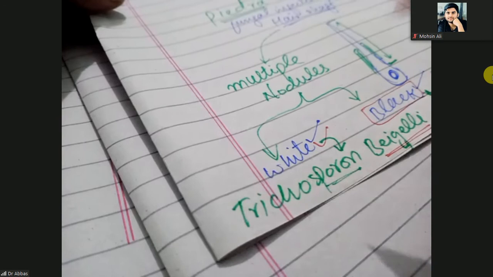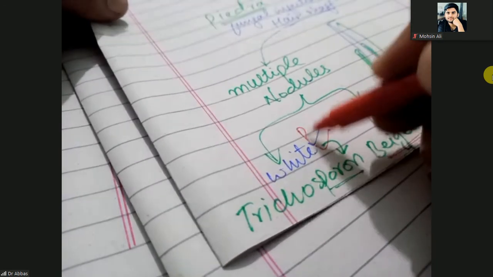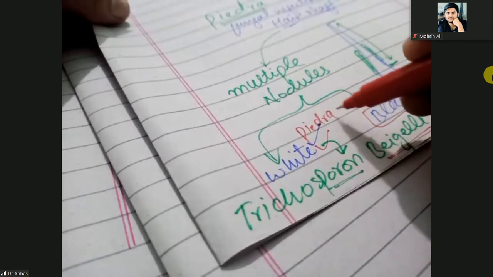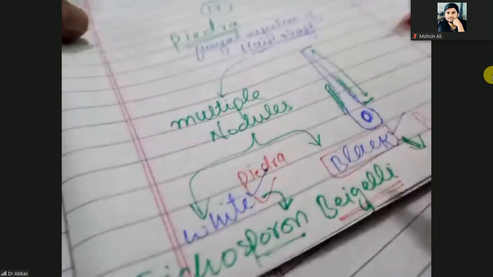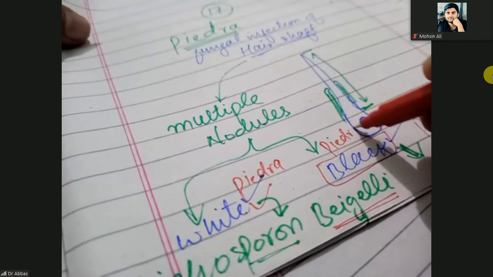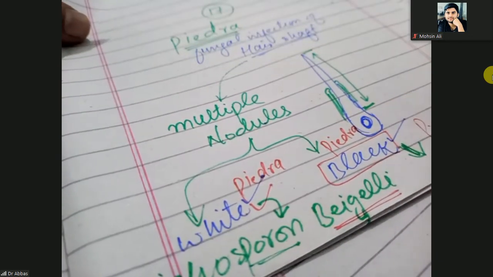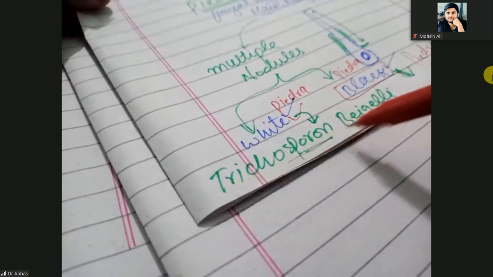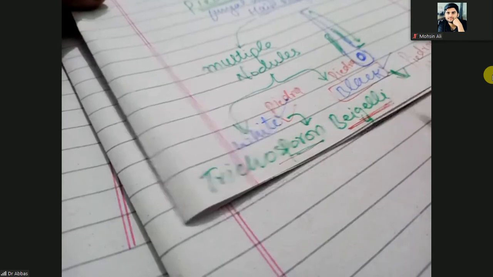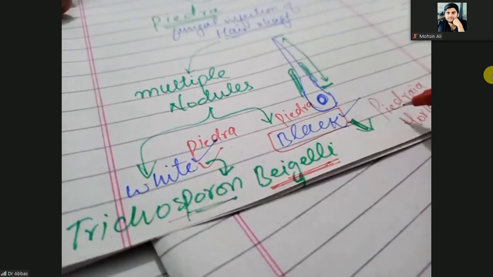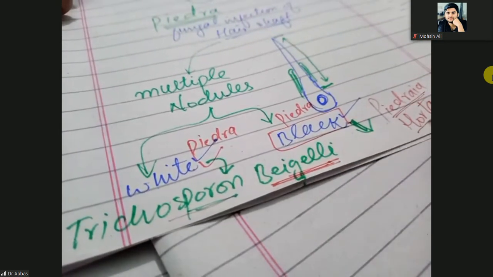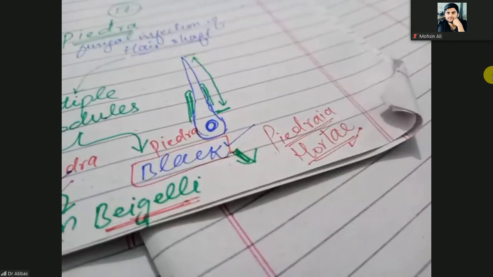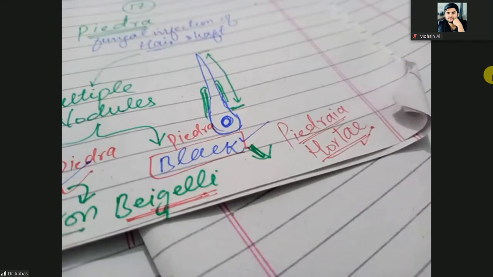Keep in mind: white piedra, white hair shaft; black piedra, black hair shaft. Okay, so these are the different causative agents.